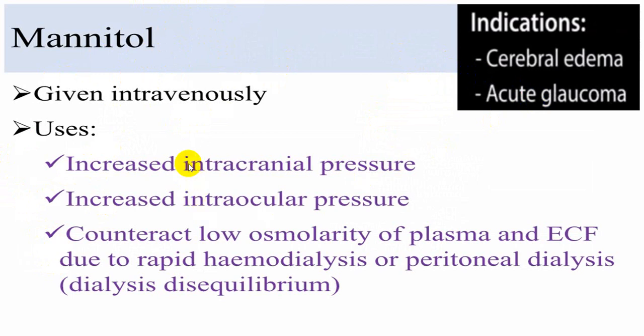So these are the two common indications where it is being utilized. You have to keep in mind that if any person is in need of hemodialysis or peritoneal dialysis, by using this osmotic diuretic you will create a problem, because the person already has decompensated kidney.